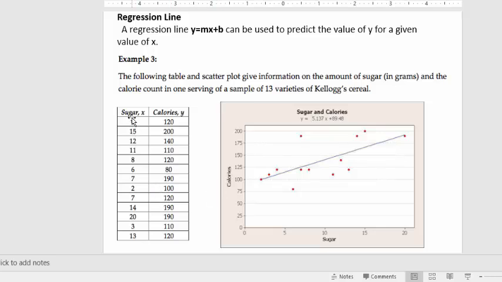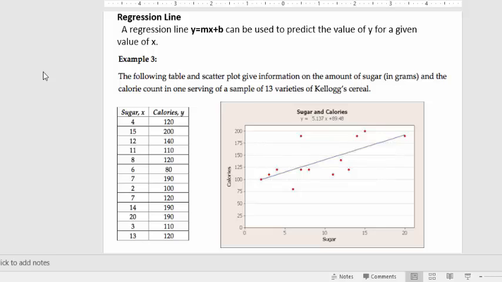So if I'm calling sugar the x coordinate and calories the y coordinate, I have these various points, right? 4, 120, 15, 200, 12, 140, so on and so forth. And what I can do is graph those.